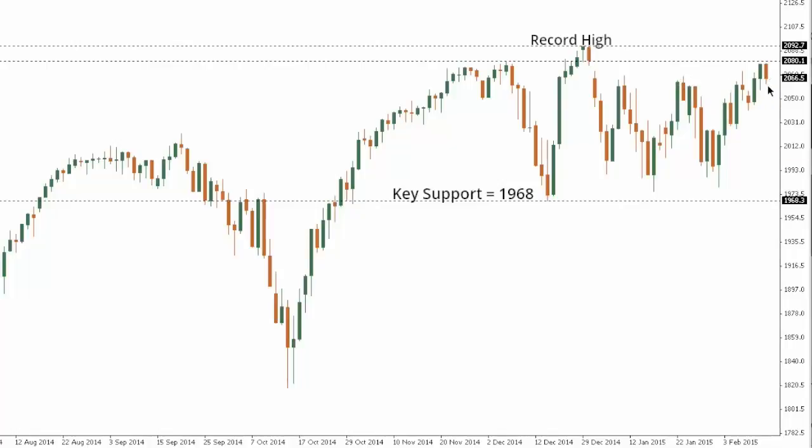I think that we'll figure that out today, but if the market breaks and closes back below 2057, yesterday's low on Thursday, that could take the pressure off the top side and once again suggest the market is topping out. Key support will need to be taken out at 1968, the 16th of December low, to confirm a top, but again, even though it holds up here, it continues to show resistance ahead of the record high, and until that record high is broken, there still is risk for the formation of a top.